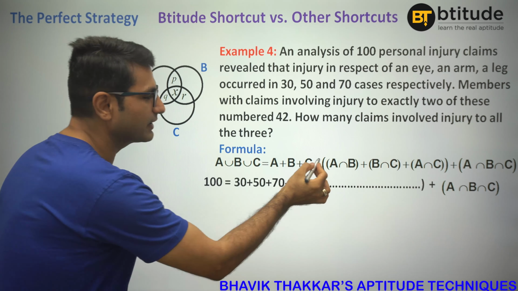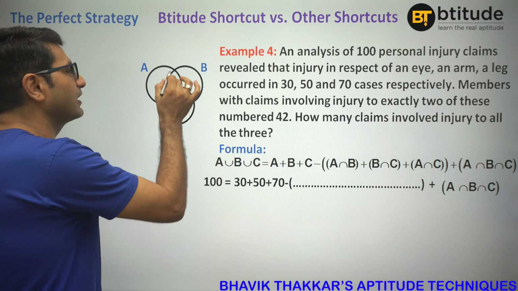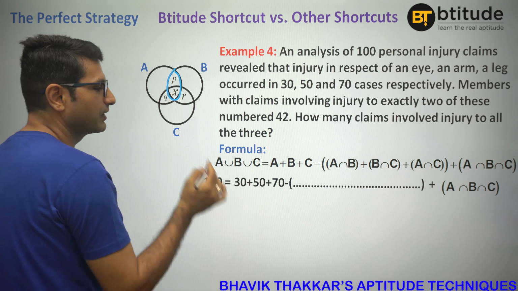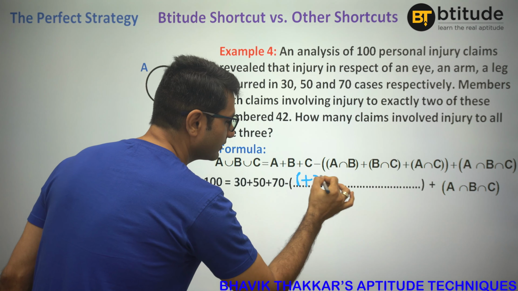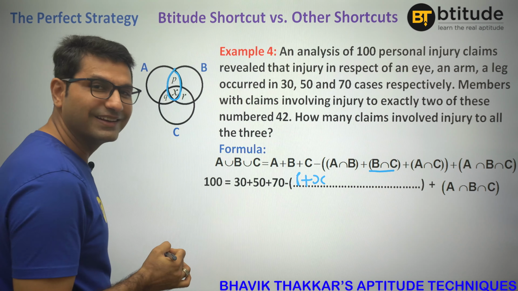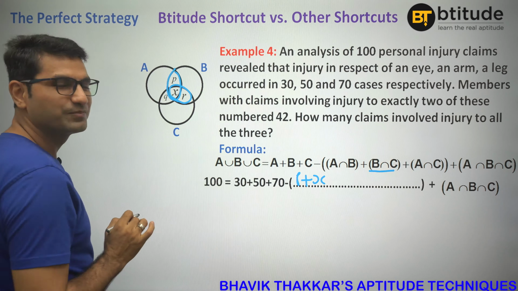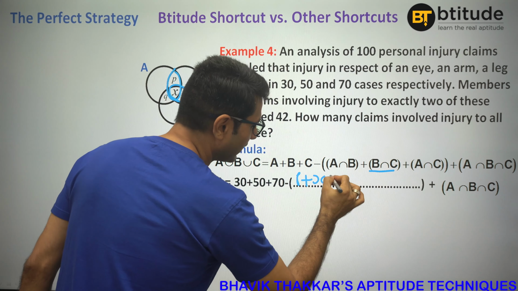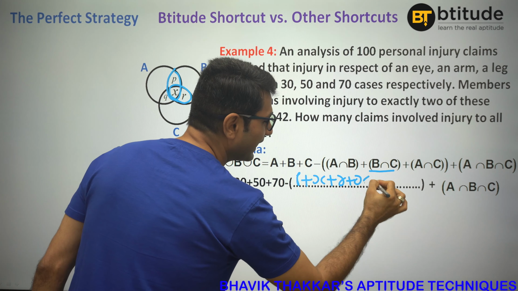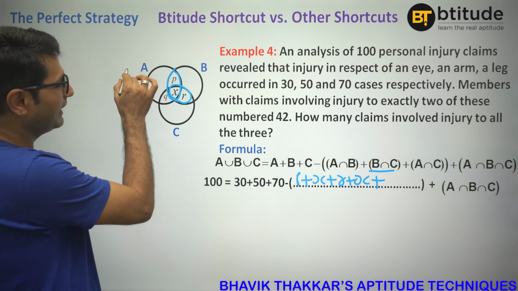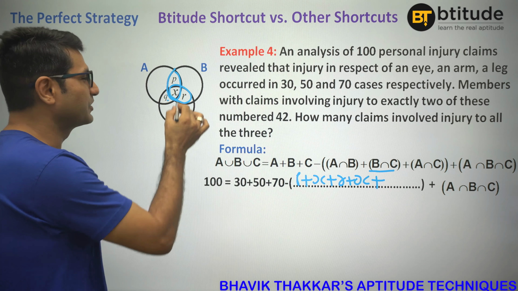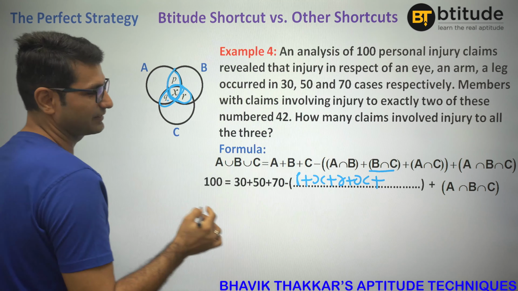And then you would understand that A intersection B, common value between A and B, is P plus X. You would actually put P plus X here. Common between B and C is actually X plus R, right? So you would have to put R plus X here. And common between A and C, you cannot put just Q. It is Q plus X, right?